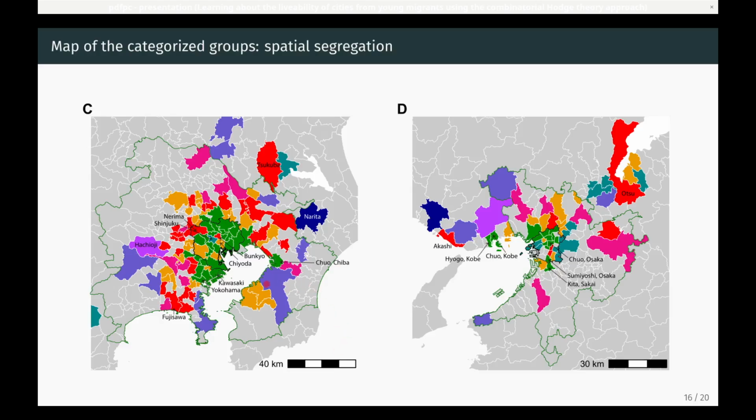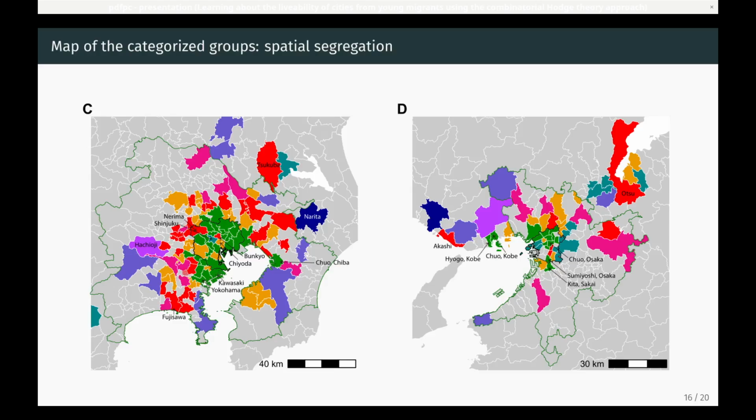Zooming in on Tokyo, Panel C, and Kansai, Panel D, we see spatial segregation. Green-colored municipalities are the areas where reproductive-age women migrate into while families with small children leave. These green-colored areas are seen in the center or subcenters of the metropolis. Warm-colored areas are the sink of either of the groups. The warm-colored areas are often seen in suburbs, but municipalities in the suburbs are not always sinks.